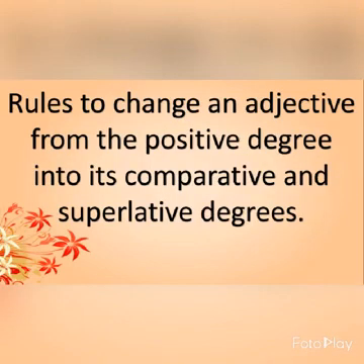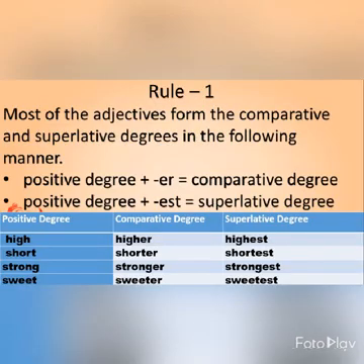Now the rules for how to change an adjective from the positive degree into its comparative and superlative degrees. Let's see rule number 1. Most of the adjectives form the comparative and superlative degrees in the following manner. With the positive degree, what do we add? We add ER and form the comparative degree. And when we add EST to the positive degree, we form the superlative degree.